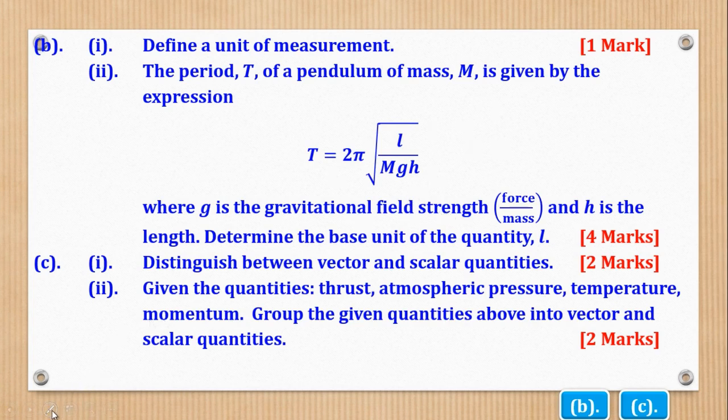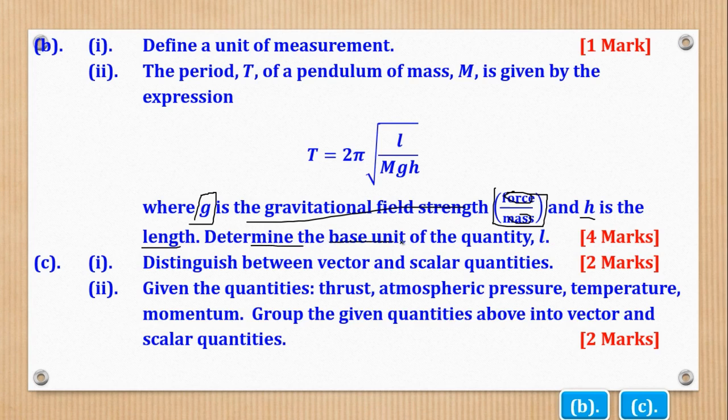But the good thing is that they gave us something in bracket. Do you see this bracket? It means that gravitational field strength is the same as force over mass. So this will be the hint to help us get the dimension of g. Okay, and h is the length. Good enough, we know the dimension of length.